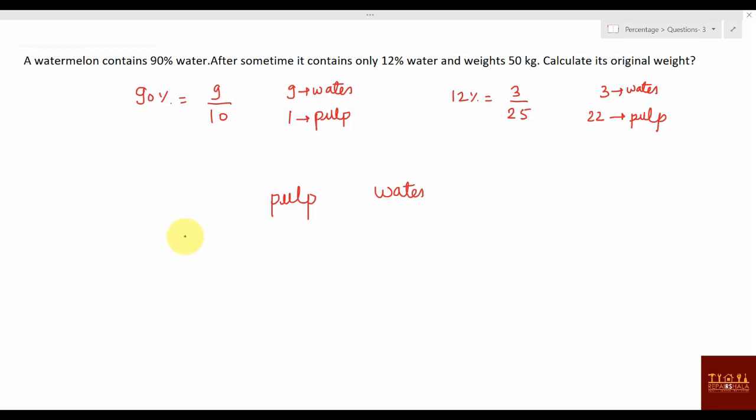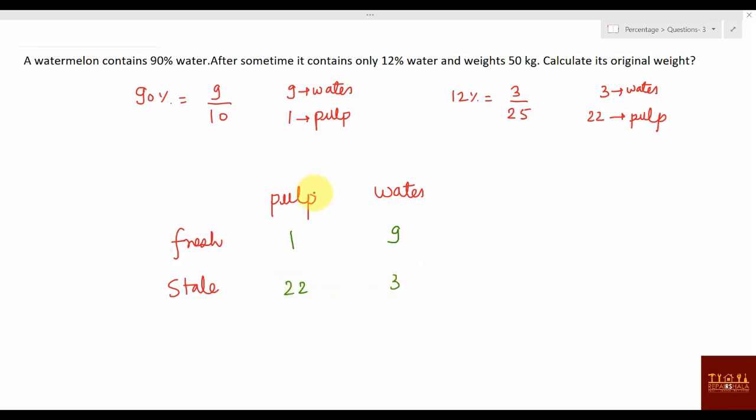In a fresh watermelon water is more, and in a stale watermelon it is less. Now let's talk about the pulp value. Here 9 was the water value and 1 was the pulp value. Now in the stale one, 3 is the water value and pulp is 22.